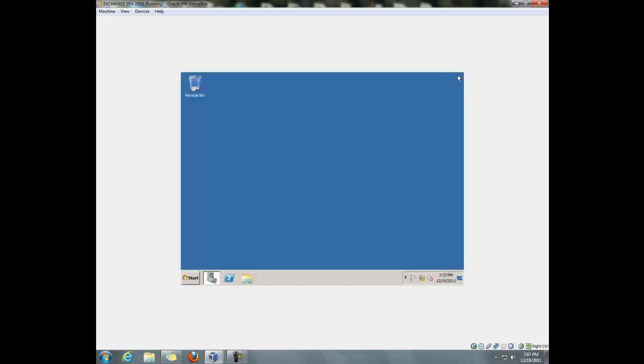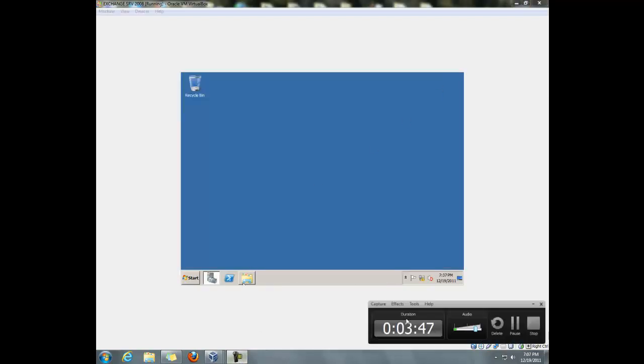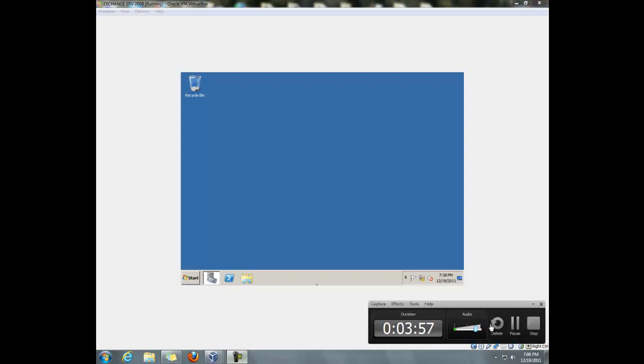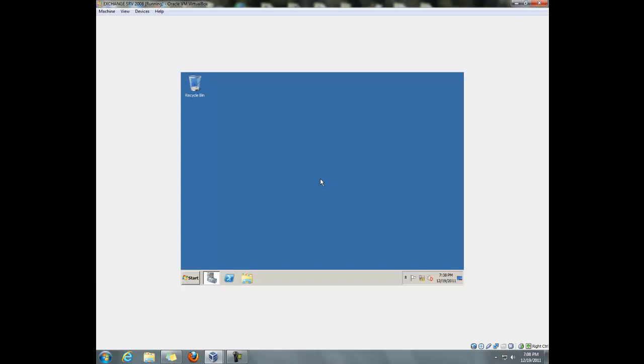OK, and there we go. The service we just made the configurations to is for the client access server role. The filter pack will handle the hub and mailbox server role.